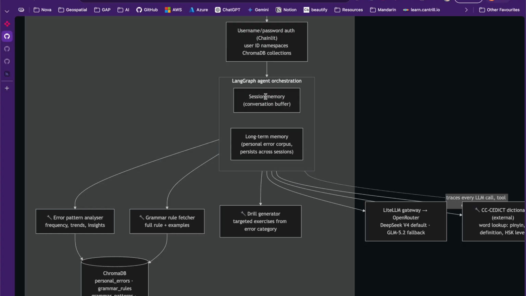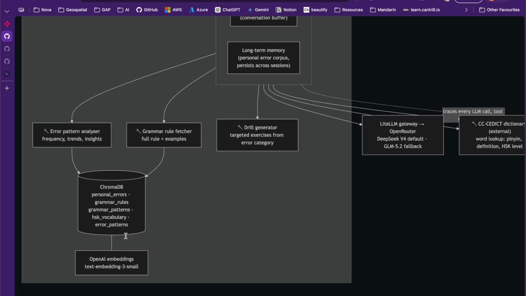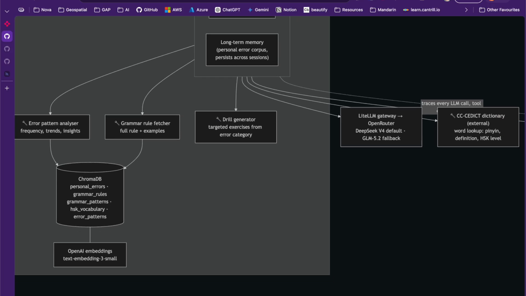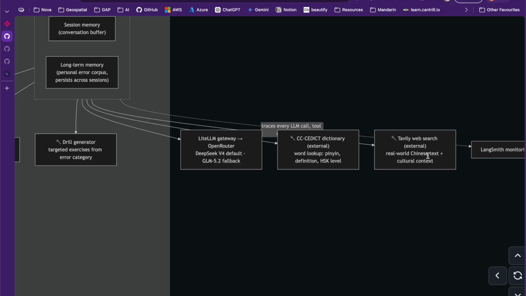On top of that, within the LangGraph agent, we've got a few tools. We've got the grammar rule fetcher. We've got the drill generator, which targets our common errors, and then we've got an error pattern analyzer, and you can see those talk to the ChromaDB, where we store our grammar rules, which are embedded, our grammar patterns, our expected HSK vocabulary, as well as our error patterns. And then in terms of tracing and other tools available, we've got Tavily for web search, which is just a nice to have, and we've also got a Chinese dictionary lookup to make sure we get the correct characters.